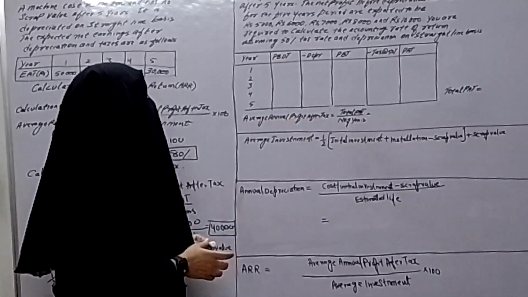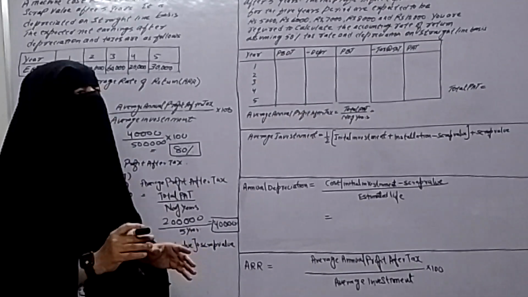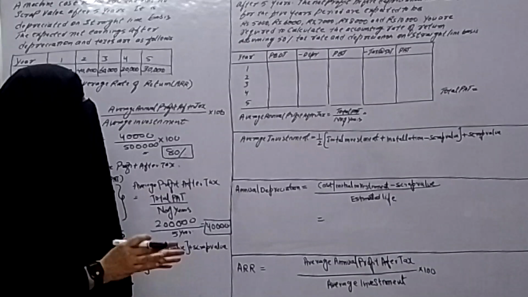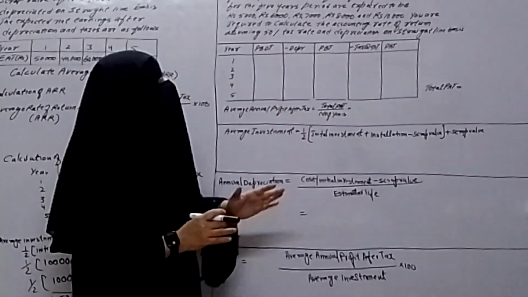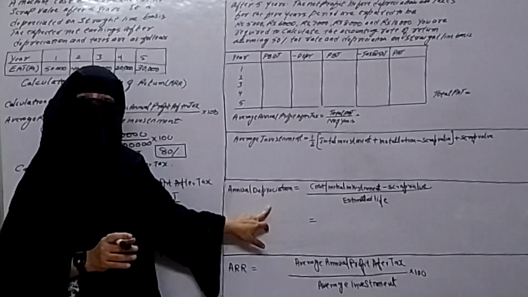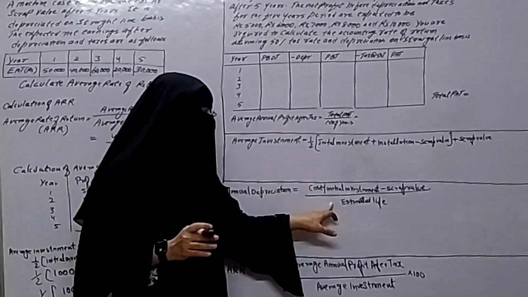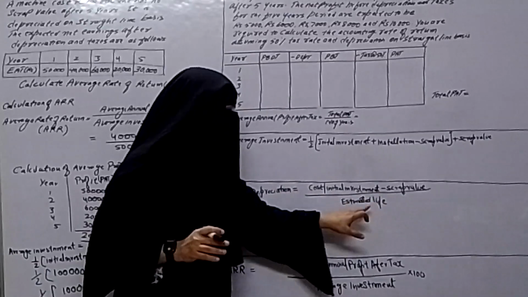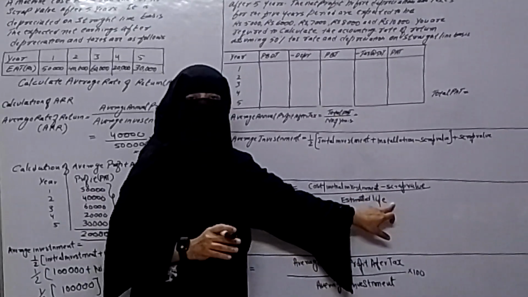For calculating profit after tax, we have to calculate the depreciation, and it is given depreciation on straight line basis. So depreciation according to the straight line basis, the formula is cost minus scrap value divided by estimated life.